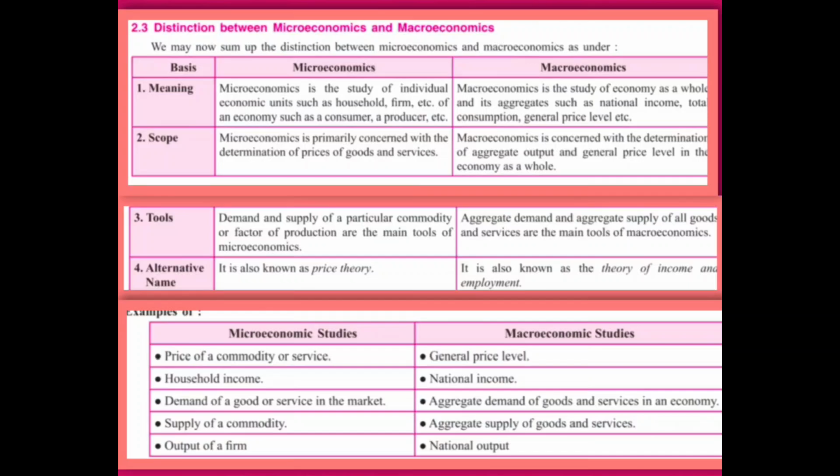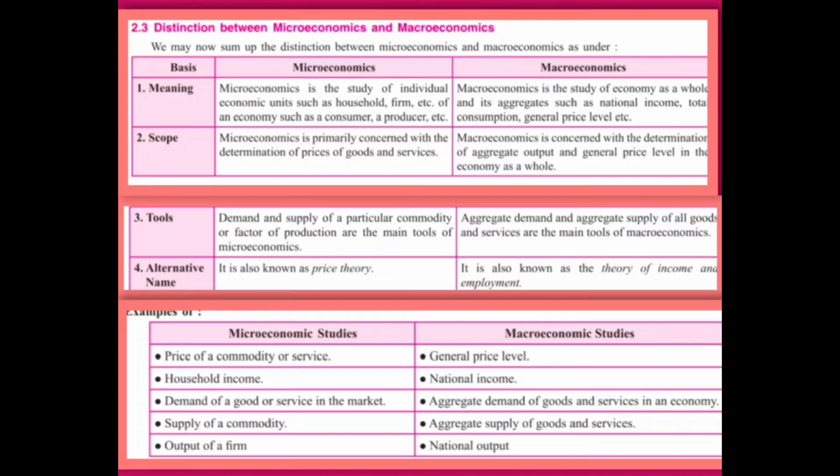Number 3, tools. Demand and supply of a particular commodity or factor of production are the main tools of microeconomics. Factor of production I will discuss later. So microeconomics tools mean the demand, supply, individual demand, individual supply. Whereas in macroeconomics, aggregate demand and aggregate supply of all goods and services are the main tools. So in macroeconomics, it is total demand, total supply of all the goods and services.